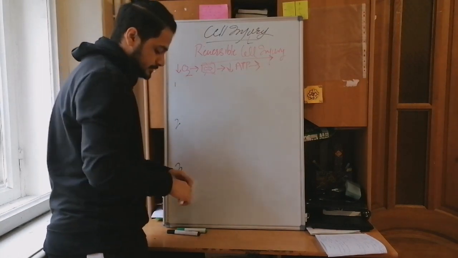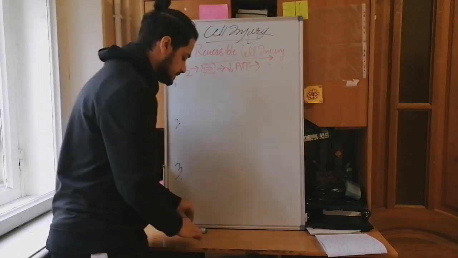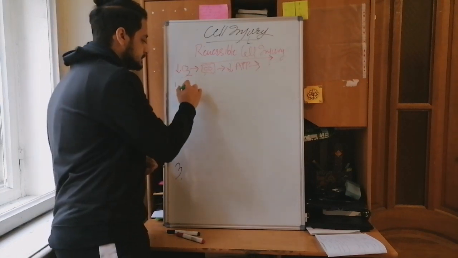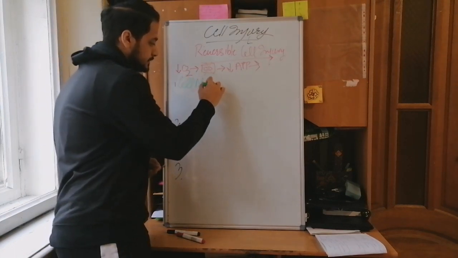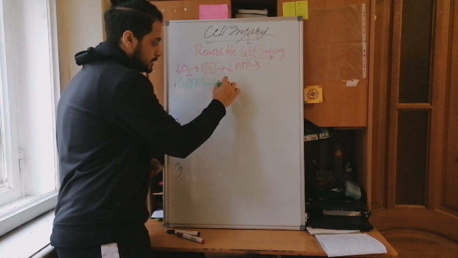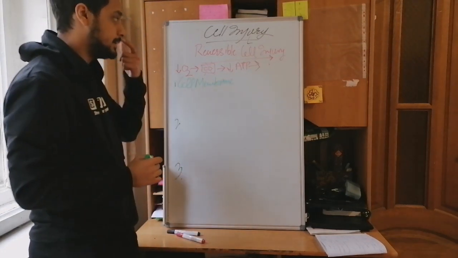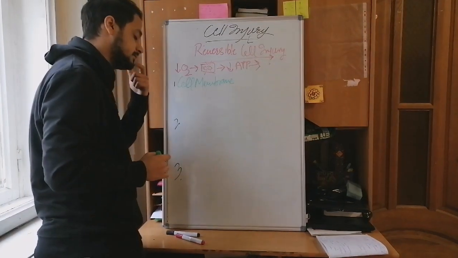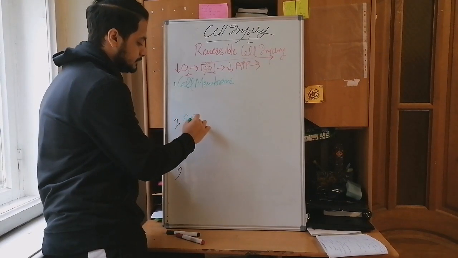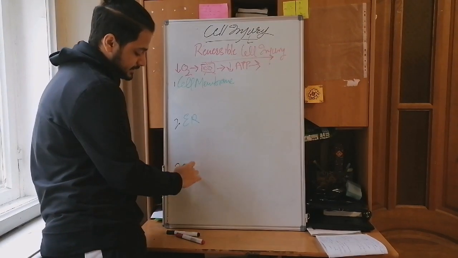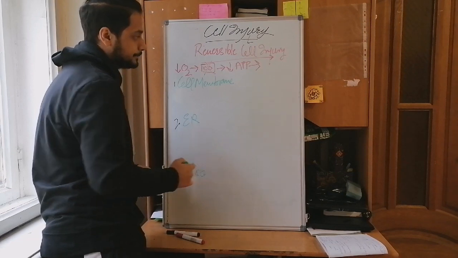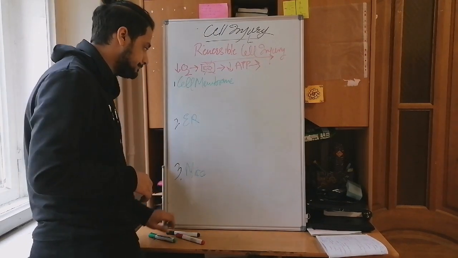The first effect we're going to see is on the cell membrane. The second effect regarding reversible cell injuries is we're going to see on the endoplasmic reticulum. And the third is miscellaneous changes that we're going to see. So what will happen in the cell membrane?